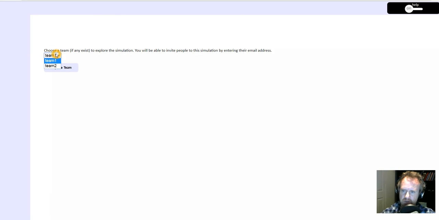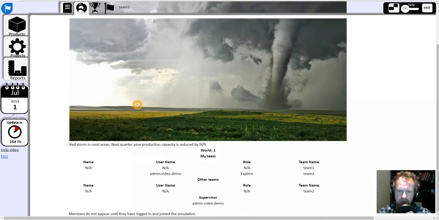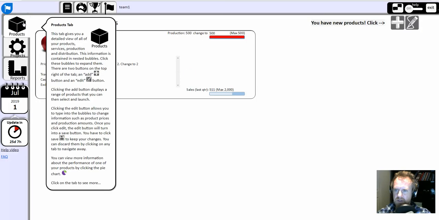There are two teams. I'll join team one. First thing we see is an external event that has occurred. It has been a storm. The teams are shown and the team members. In this simple example, it's only us as the only users in the simulation.